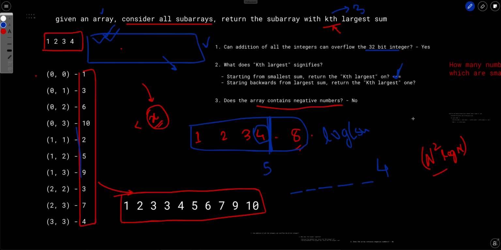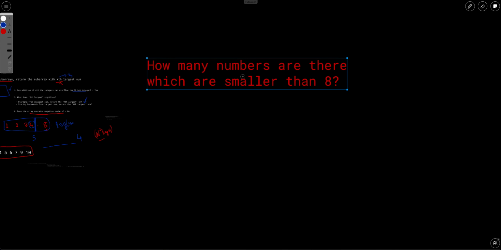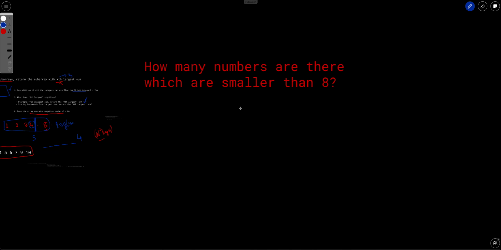We have to solve this particular question. How many numbers are there which are smaller than 8? So let's take an example. Let's say our initial array is 1 2 3 4, and we have to find how many numbers are there which are smaller than 8 in all the subarrays of this array. First of all, we can't iterate over each and every subarray, otherwise we will end up with n square again in our time complexity. So we can't do that.